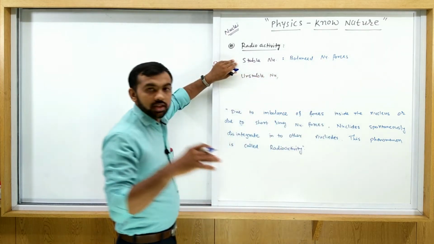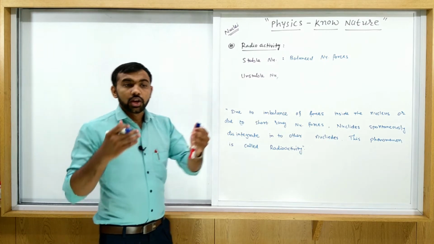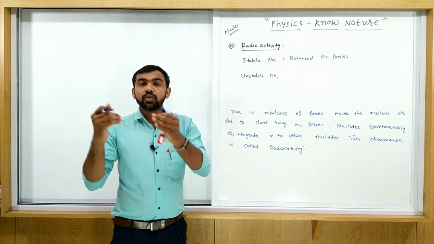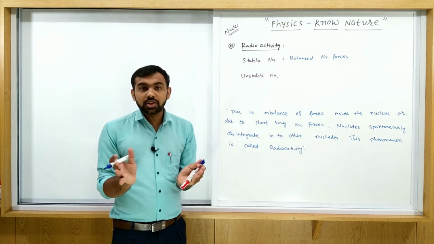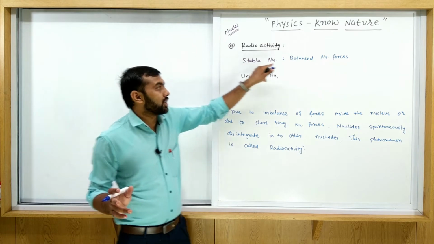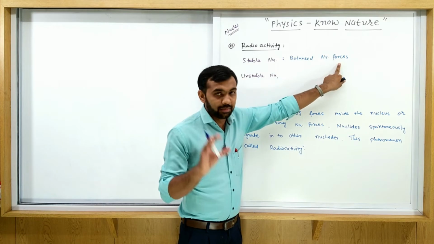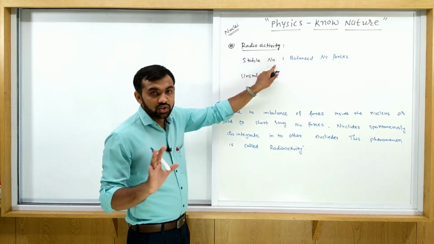If nuclear forces inside the nucleus are balanced with each other, which means short range nuclear force is equal to repulsive electrostatic force, then this type of nuclei are stable. So at that time we can say that balanced nuclear forces are present inside the nucleus, and this type of nucleus is called a stable nucleus.